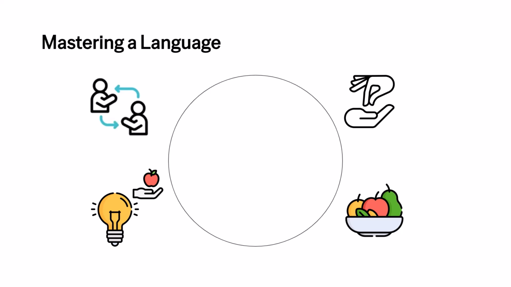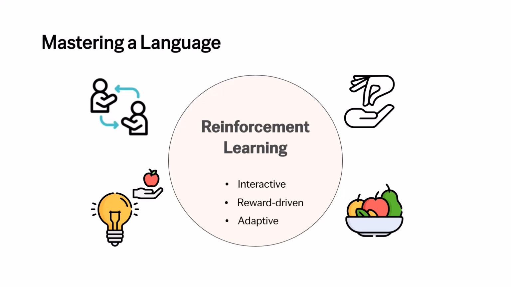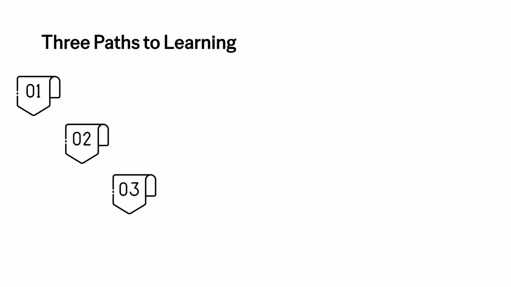This stage of your journey mirrors reinforcement learning, where machines learn by interacting with their environment. They take actions, receive rewards or penalties, and adjust their strategies to achieve better results over time. It's the kind of learning that powers self-driving cars, trains robots, and teaches AI to master complex games like chess or Go.